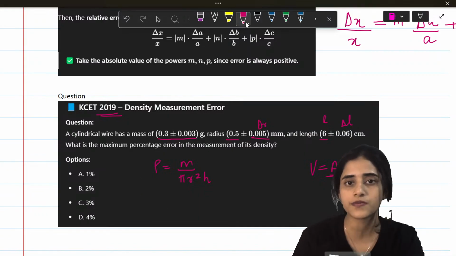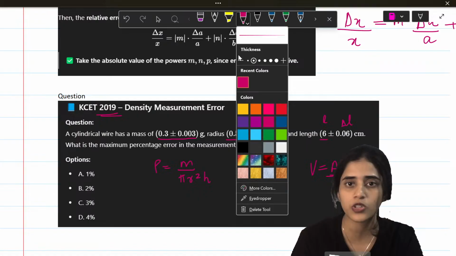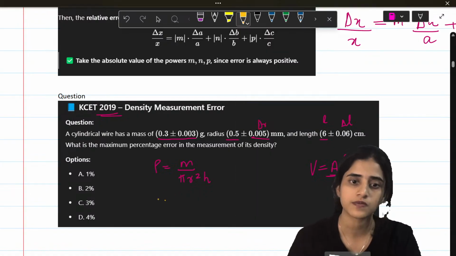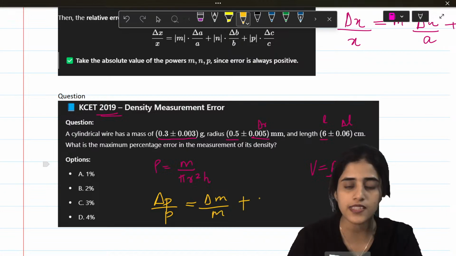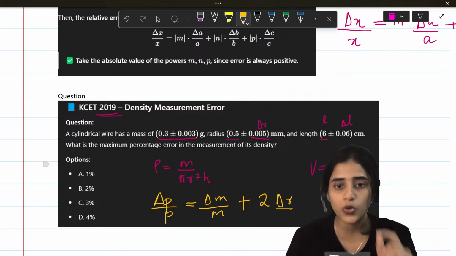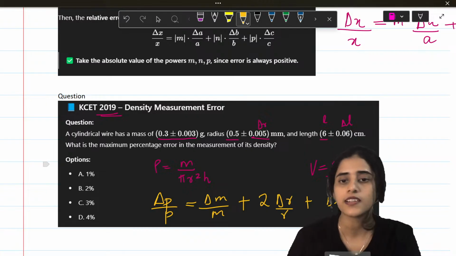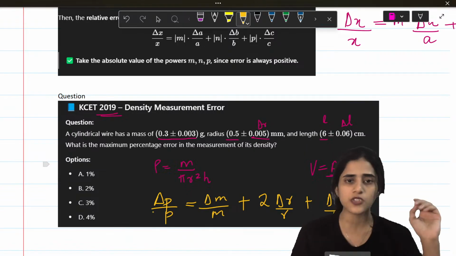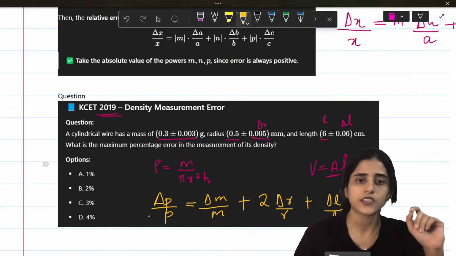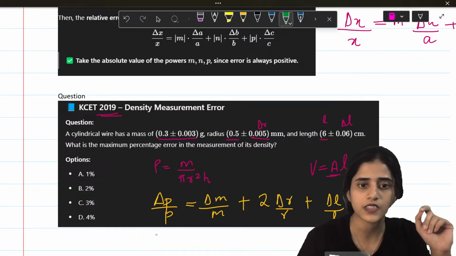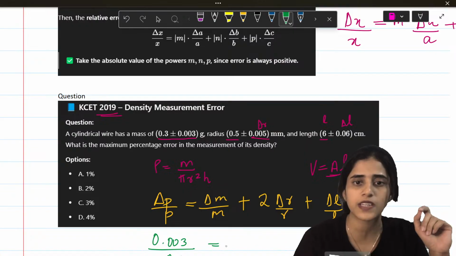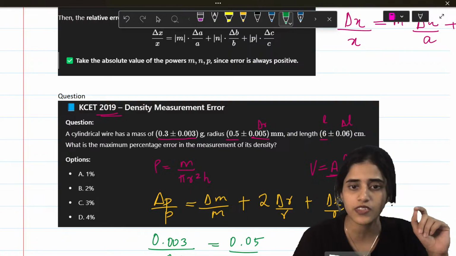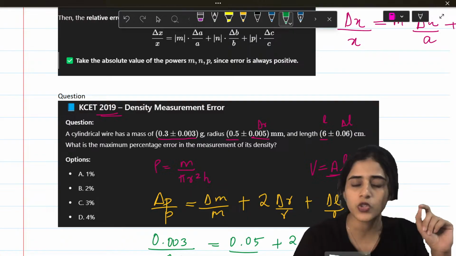So let's do the error. I will use yellow because it will be a little more. So what happens? Delta rho by rho will be equal to delta M by M plus, for radius square, 2 into delta r by r, plus delta L by L. Now you just have to substitute the values. Delta rho is 0.003, rho is 0.3. This is going to be equal to delta M is 0.05, M is 0.5, plus 2. Why did I put 2 here? Because it was r square.